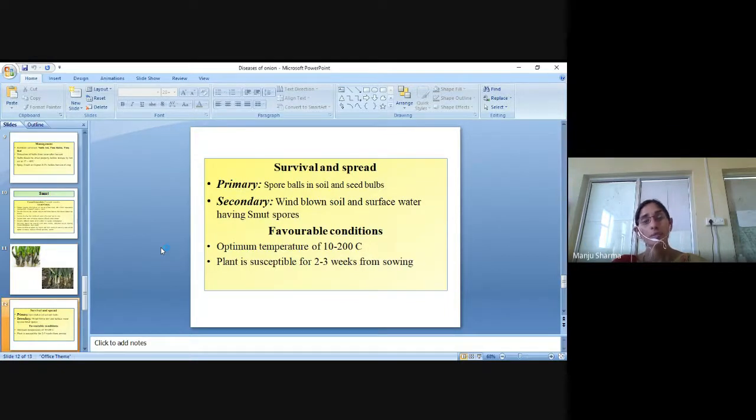Survival and spread: primary spores persist in soil and seed bulb, secondary spread by wind-blown soil and surface water having smut spores. Favorable conditions are an optimum temperature of 10 to 20 degrees centigrade, and plants are susceptible for 2 to 3 weeks from sowing.